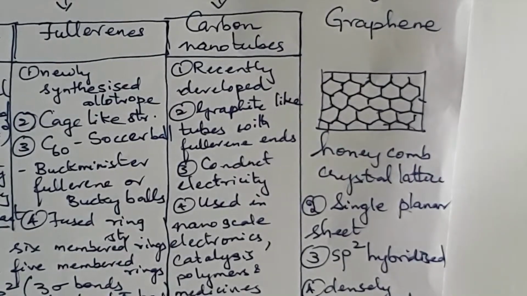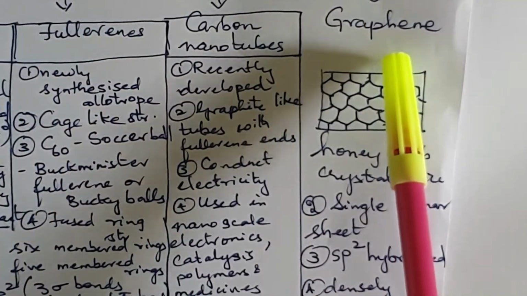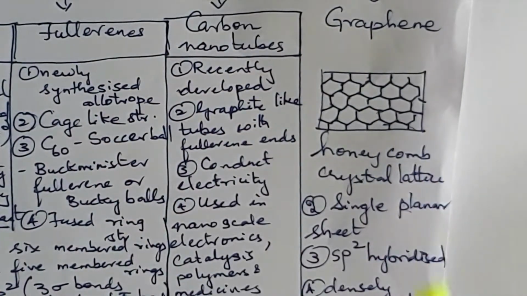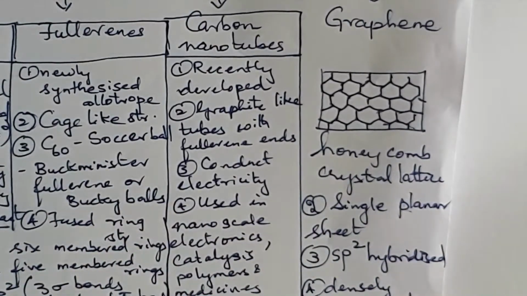Newly synthesized allotropes of carbon are the fullerenes, carbon nanotubes and graphene. Unlike graphite and diamond, these allotropes are discrete molecules containing a larger number of carbon atoms, like carbon 32, carbon 50, carbon 60, carbon 70 and so on.